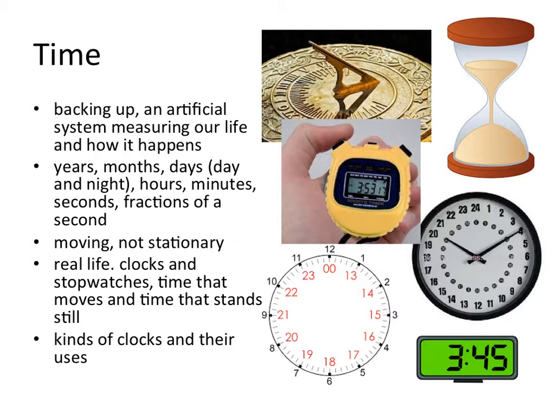We also want to make sure that students know about all the different ways that we've measured time over the past and currently. We want to make sure that they understand what a sundial is and how early populations used that to measure time, or an hourglass where sand fell through to measure time. We want to make sure that students know the different kinds of clocks that we use today.